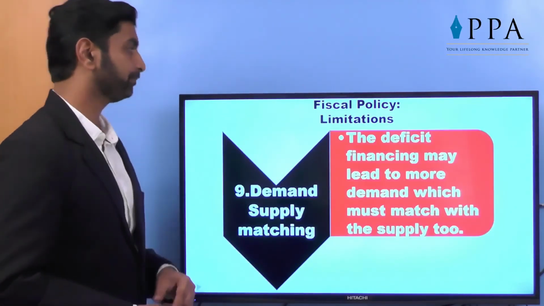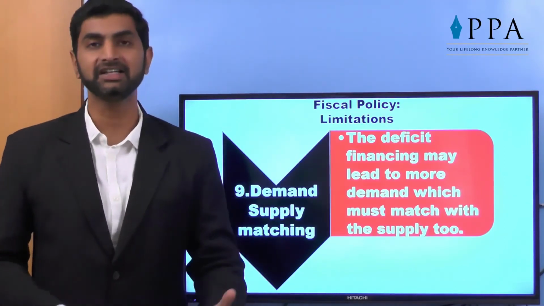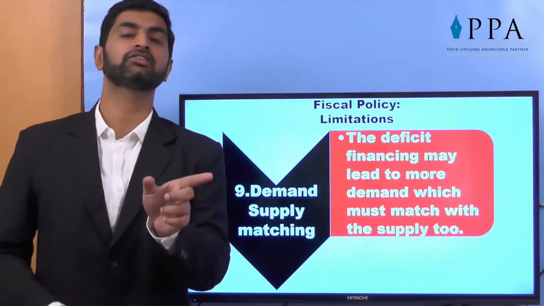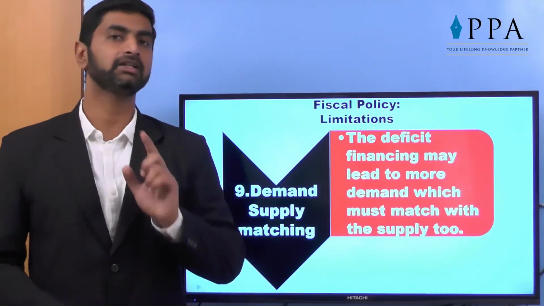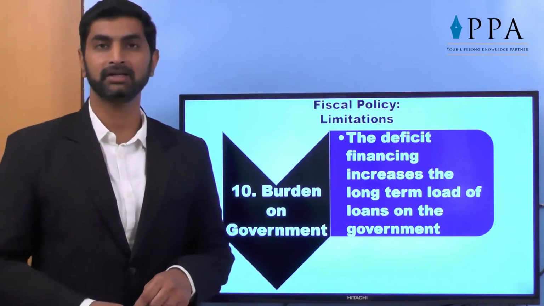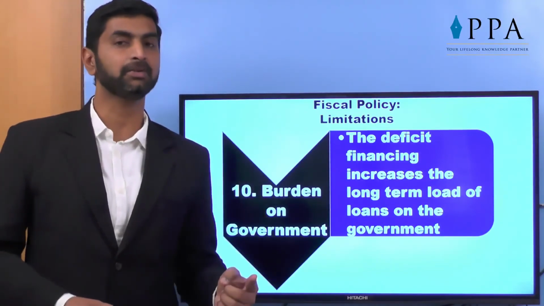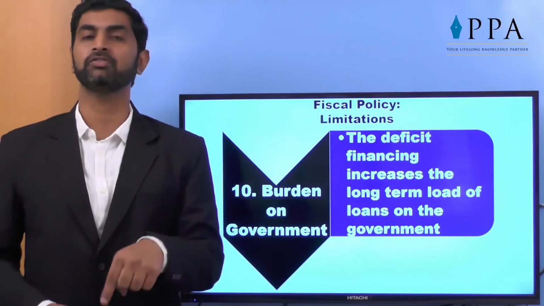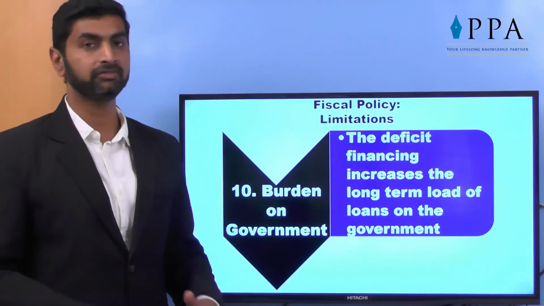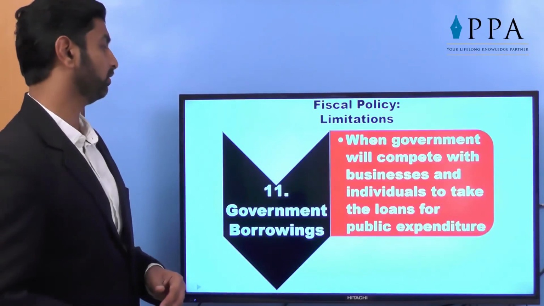Demand and supply matching. Deficit financing may lead to more demand. Deficit financing is there, facilities are given, taxes are reduced, so the demand is increasing. But it is assumed that supply will also increase on the other hand. If it doesn't happen, then the economy may collapse, and again an inflationary situation will come. Burden on government. It is said that the deficit budget is good for the economy. Of course it is. But with a deficit budget, obviously the government has to take the load of new loans, and such new loans will affect the economy in the long period, because if they are not paid, then huge interest or penalties will have to be paid. So that's a burden on government.